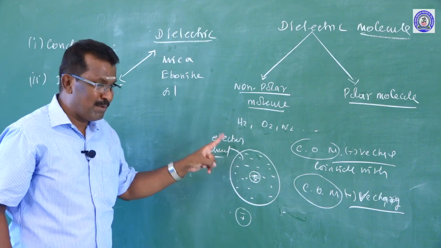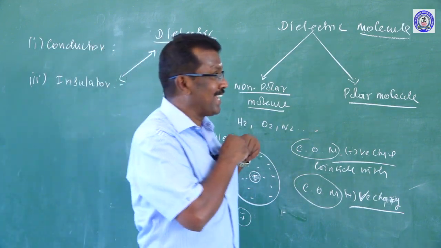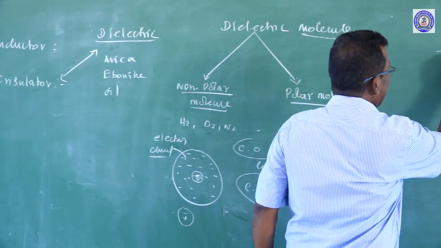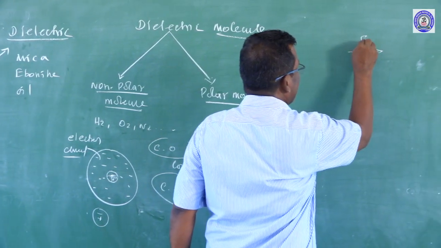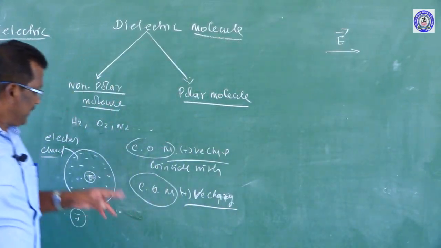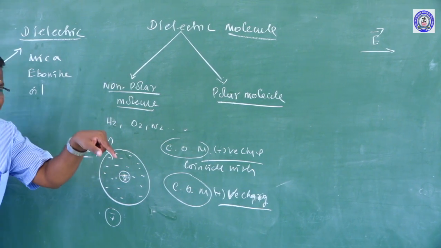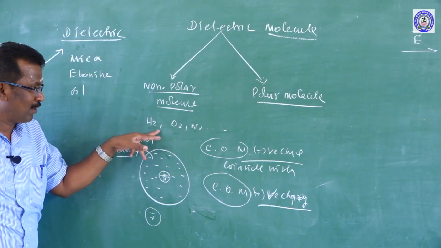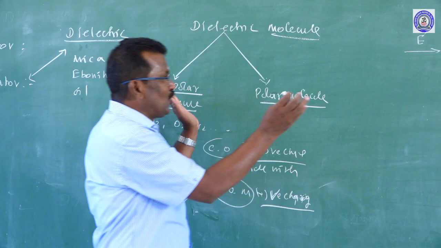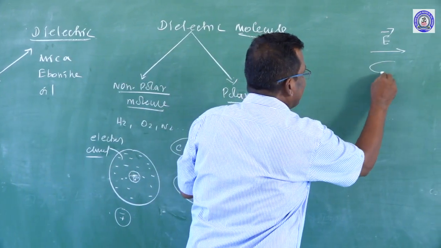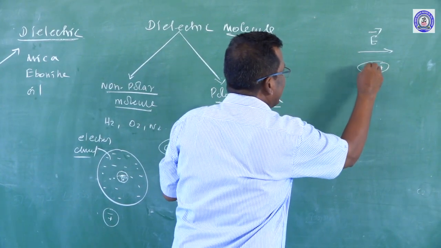Now this molecule is placed in an external electric field. Suppose the electric field is acting in one direction. If a non-polar molecule is placed inside, the positive charge and negative charge are automatically separated.